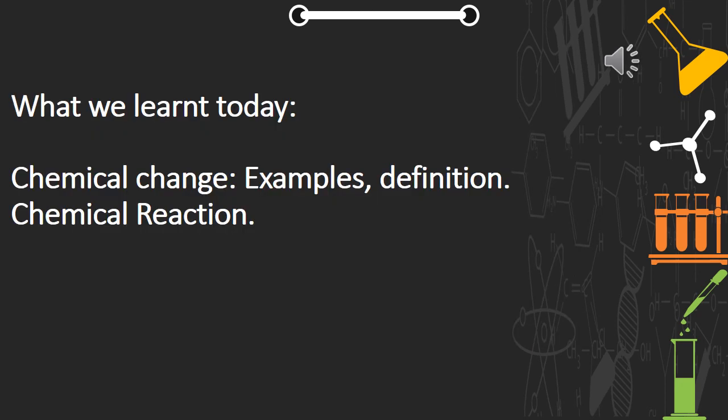Okay, what we have learned today is about chemical change, where we have seen examples and the definition, of course. Further, we have seen that every chemical change is accompanied by a chemical reaction. So we know now what a chemical reaction is. Okay, and also we have seen the terms in chemical reactions like reactant and product. So what is a reactant? The substances which react with each other to form new substances are called reactants, and the new substance formed after a chemical change is your product.